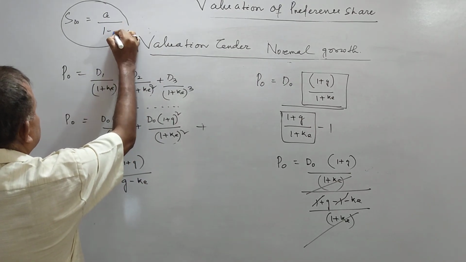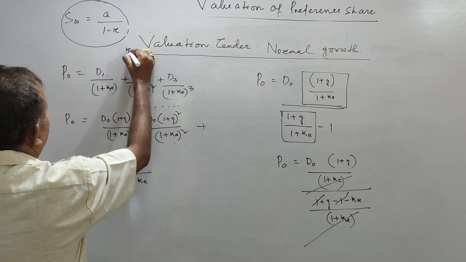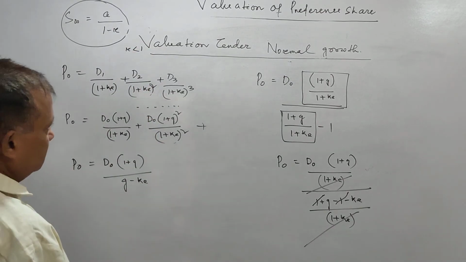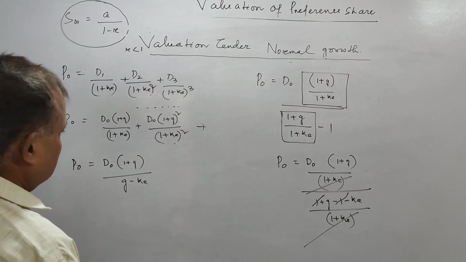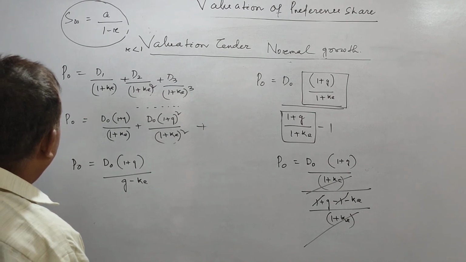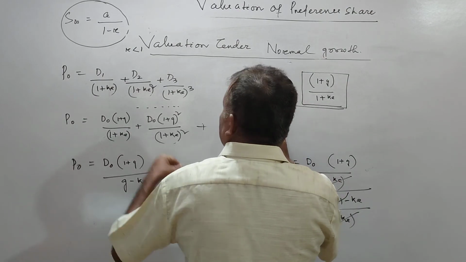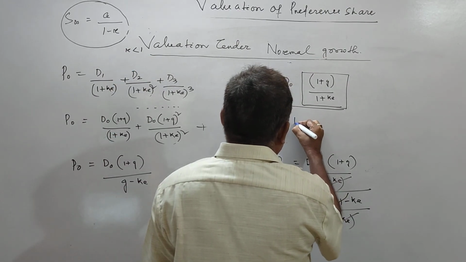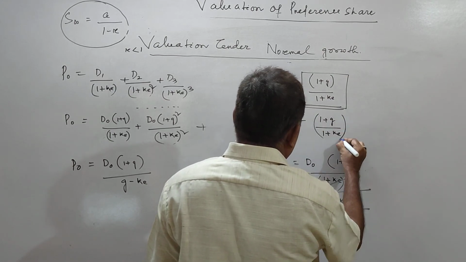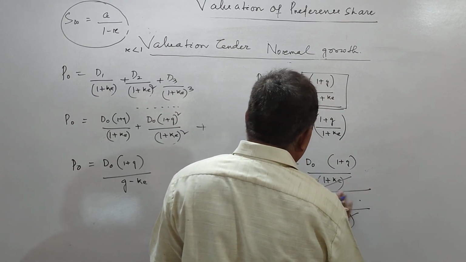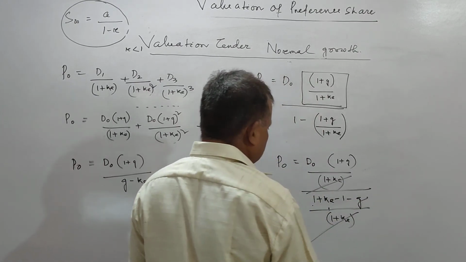Let us take this as 1 minus r, where r is less than 1. In this case, if we take r less than 1, this will be 1 minus 1 plus g by 1 plus ke, and this will be your 1 plus ke minus 1 minus g.